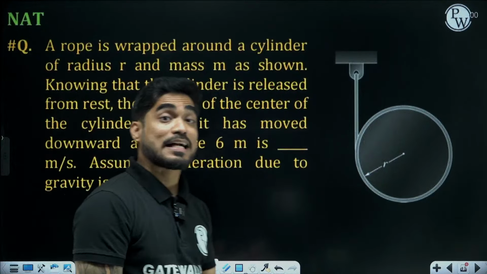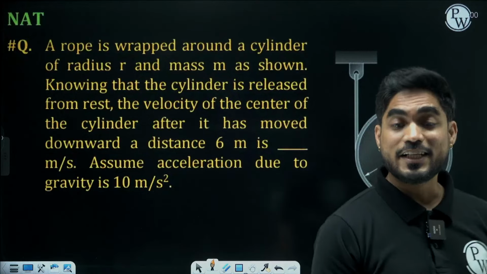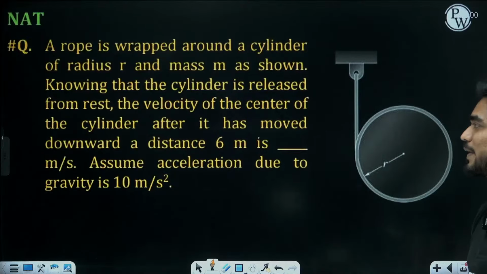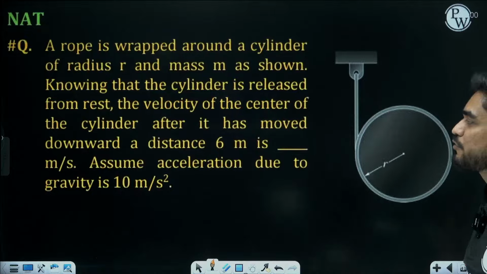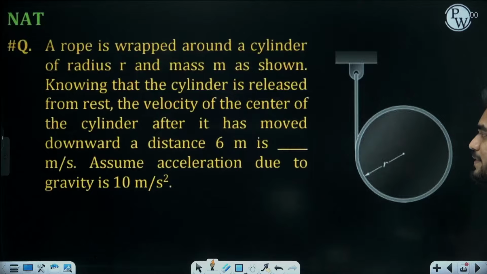Now this is from kinetics of rigid bodies, your favorite topic. A rope is wrapped around a cylinder of radius r and mass m. Knowing that the cylinder is released from rest, the velocity of the center of the cylinder after it has moved downward a distance of 6 meters is.